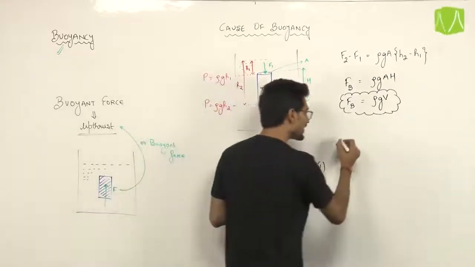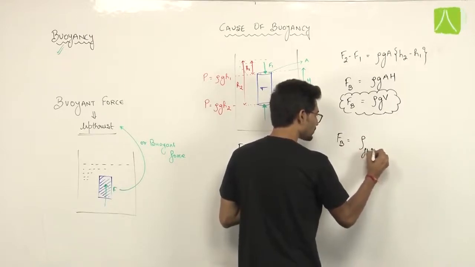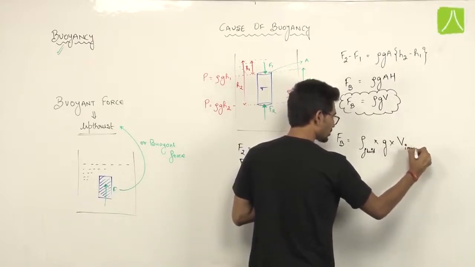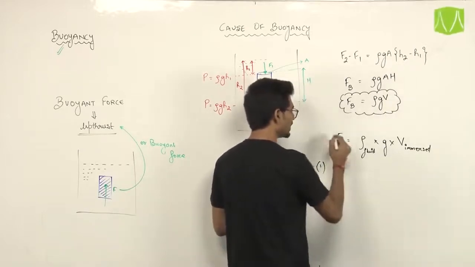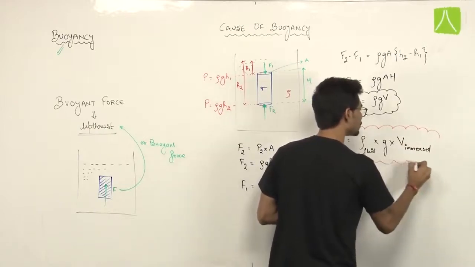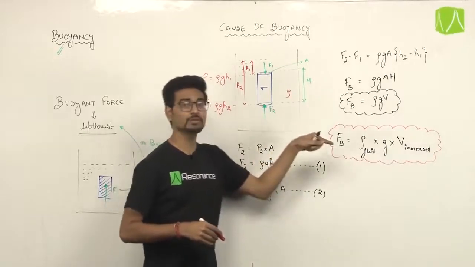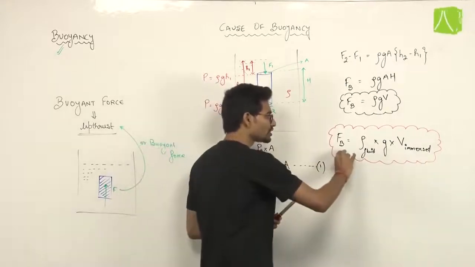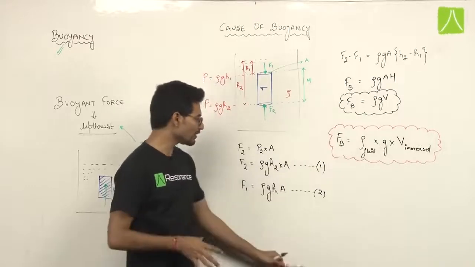So it's better to write it as buoyant force equals rho of fluid into G into volume immersed. So you have to remember the formula like this only. Don't remember it as rho GV. Why? Because you are going to get confused otherwise about what rho is. Is it the density of liquid or the object, and what is V? The complete volume of the object or the immersed volume? So always remember, the buoyant force is equal to rho of fluid into G into volume immersed. So you will never get confused.